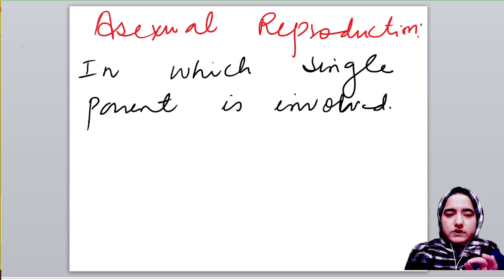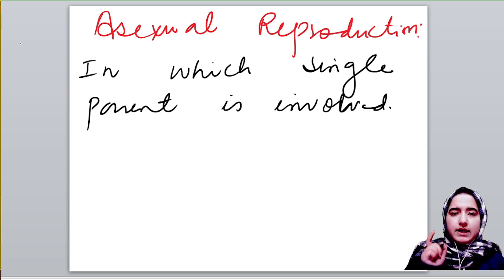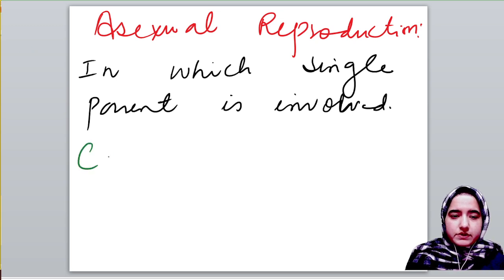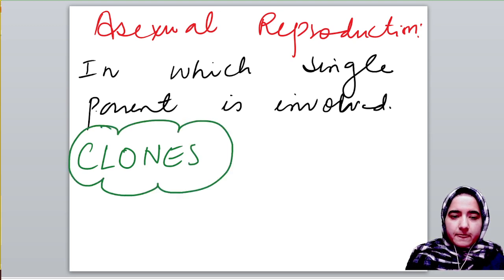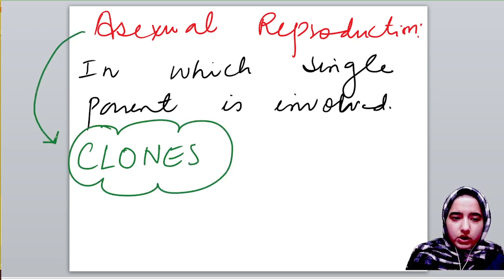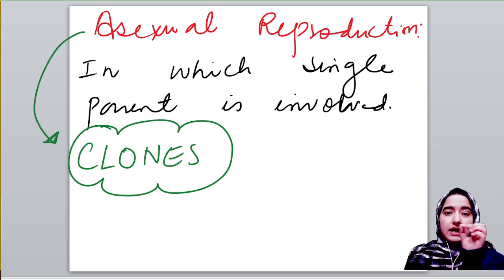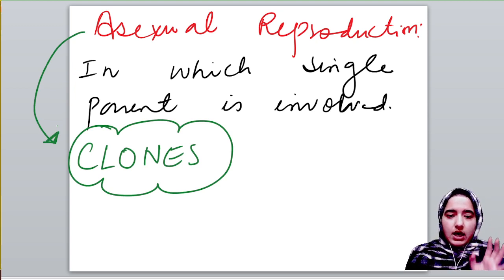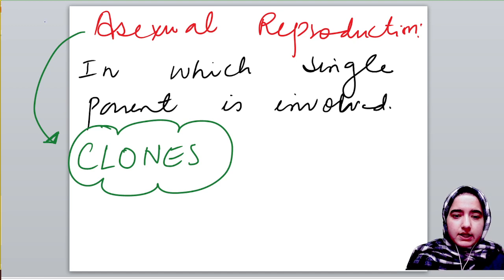That's why the offspring produced in asexual reproduction is similar to its parents, exact copies of their parents. That's why we call the offspring clones. In asexual reproduction, offspring are known as clones. Please remember. Why are they known as clones? Because